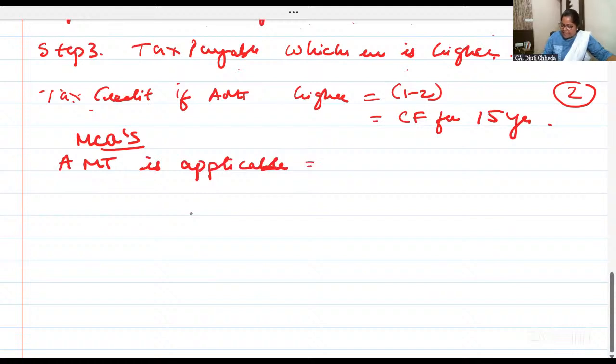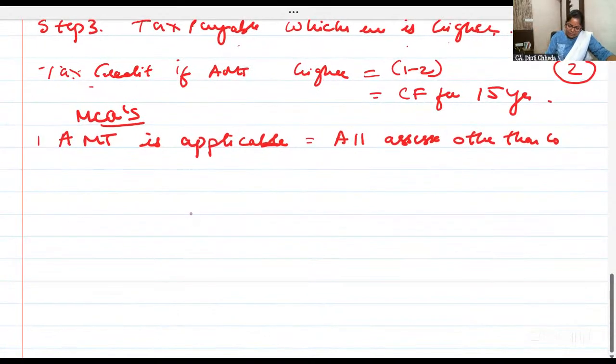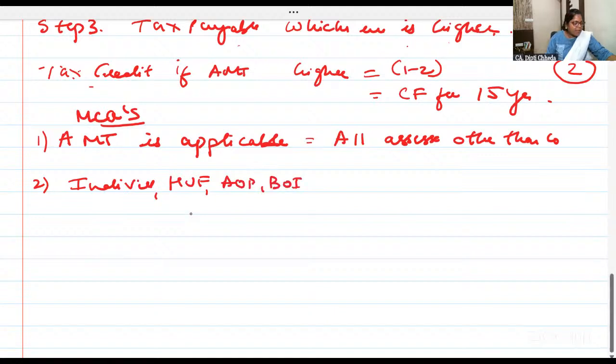A very important question for MCQs: AMT is applicable for all the SSCs other than company. It is applicable for all of them other than company. Next point: individual, HUF, AOP, BOI, it is not applicable.